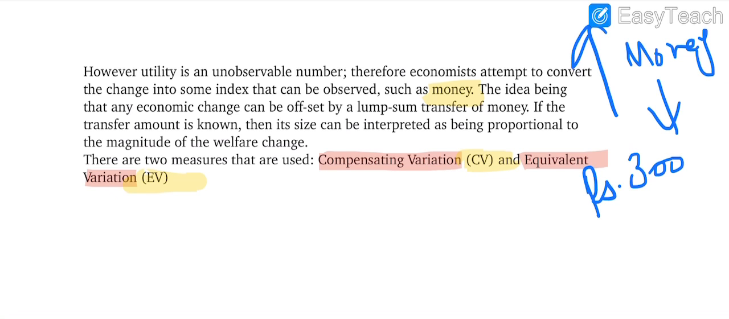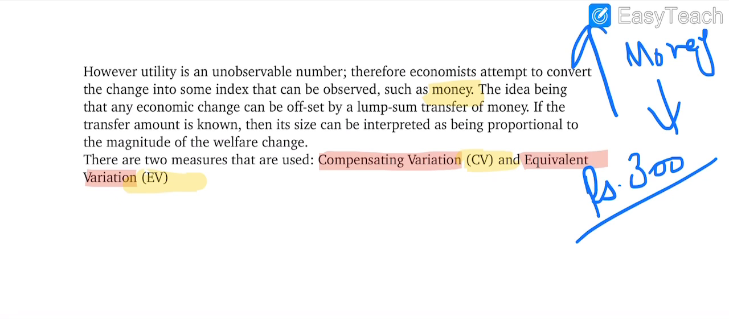So we can suppose any economic factor that changes the consumer equilibrium, and this change in consumer equilibrium in terms of utility, and utility is measured in terms of money. For example, I suppose the example of 300 rupees, and this 300 shows how much the consumer is affected due to the change in an economic factor.